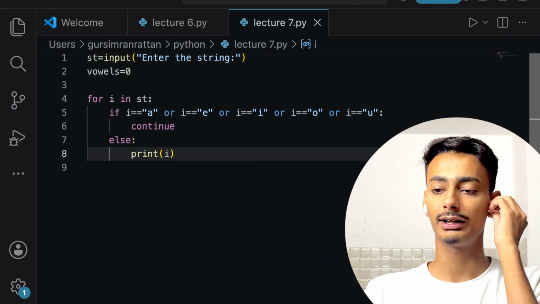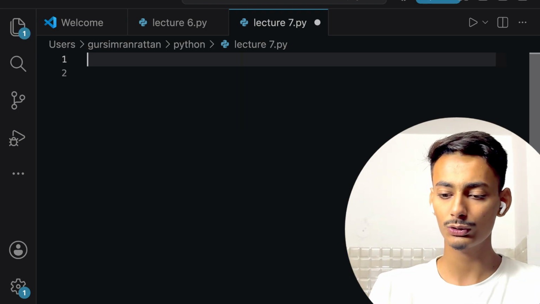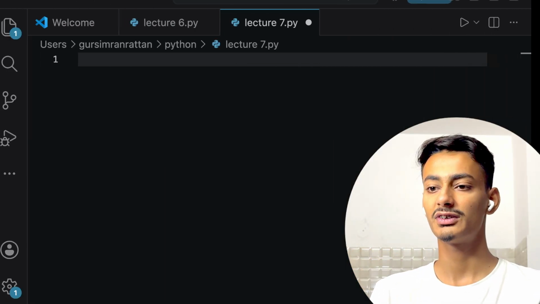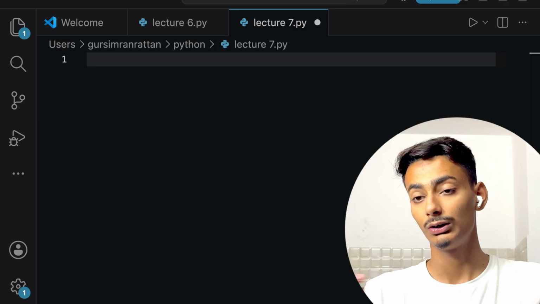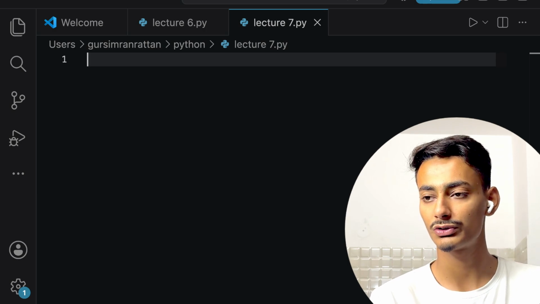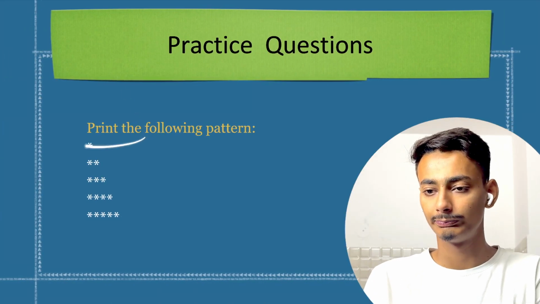Now, how will I be printing it? I personally prefer using a for loop, so I will be using for loops as of now. But I have told you how to do questions with a for loop and how to do them with a while loop. So just try to figure out which question is most doable with which loop, and after that try to do it with that loop. As of now, I will be doing my questions with a for loop because I personally found it more useful. Most students find the for loop most useful. I am one of them. I will be using a for loop for this question.